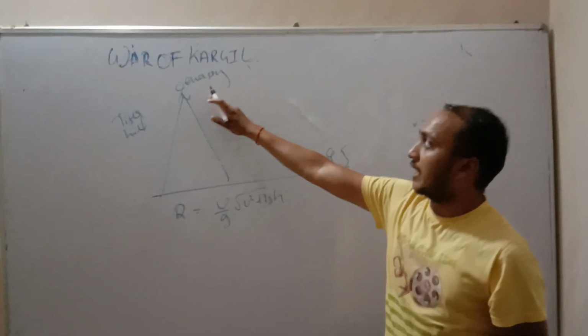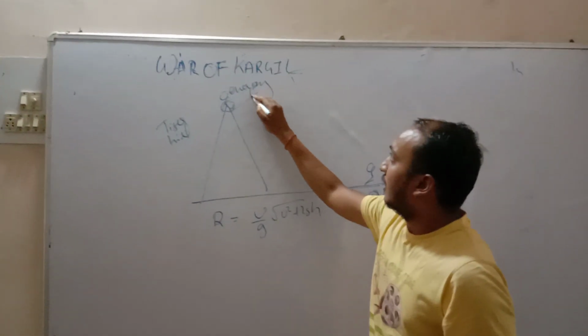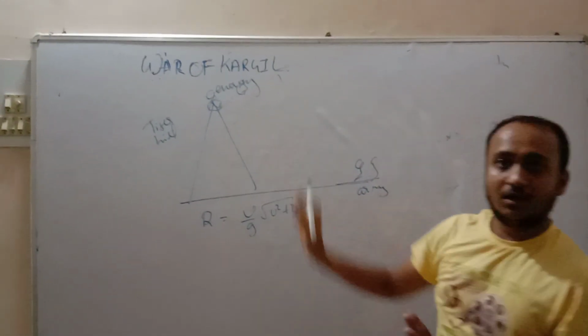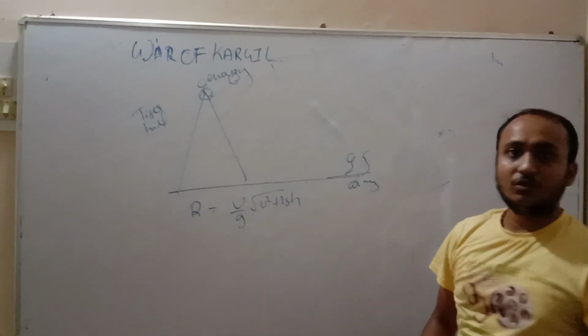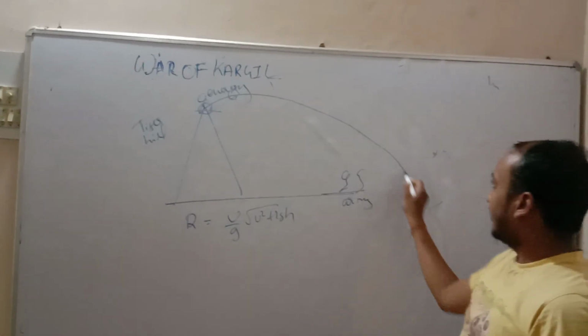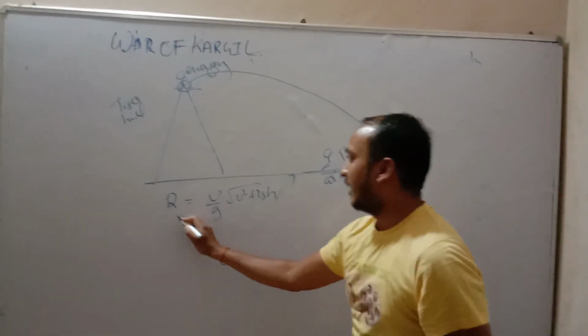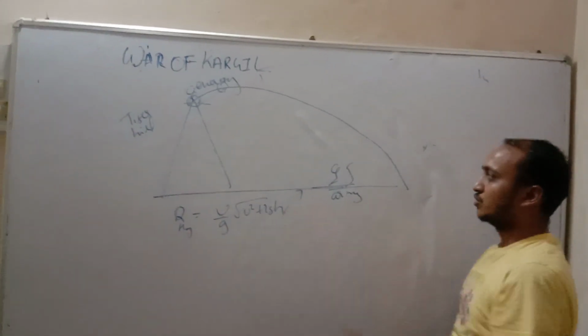So the enemy's range is this much, from height to ground, u square plus 2gh.